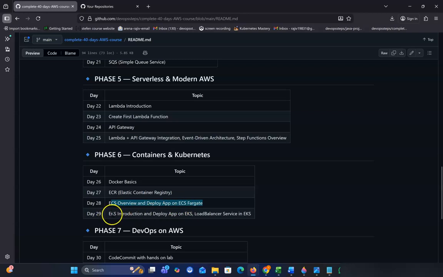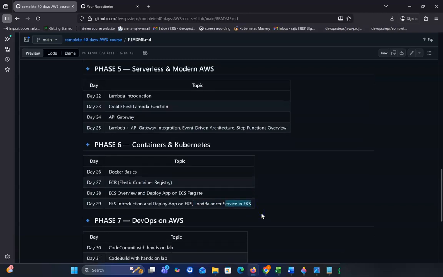In day 29 we'll show you EKS, Elastic Kubernetes Service. It is like Kubernetes used in AWS. We'll first explain what is EKS and how we can use EKS. Then we will deploy an application to that EKS with a load balancer.